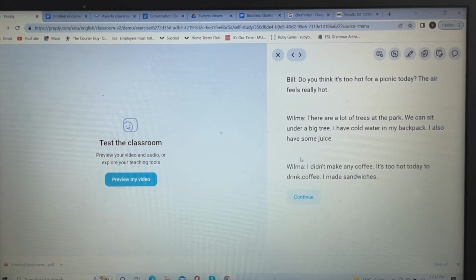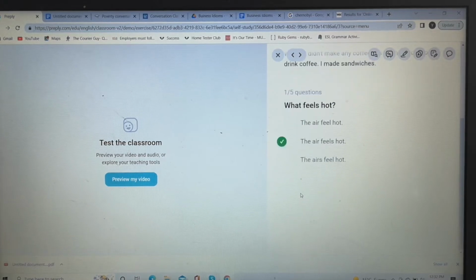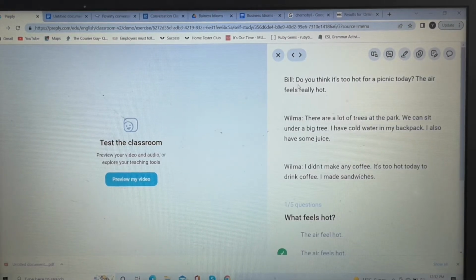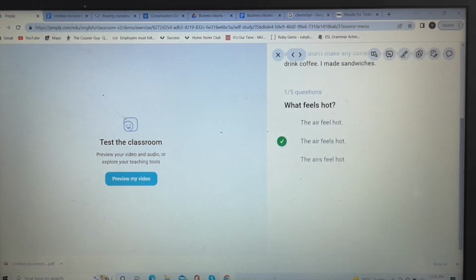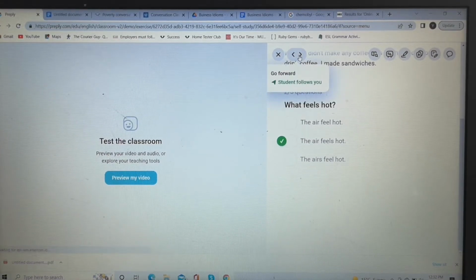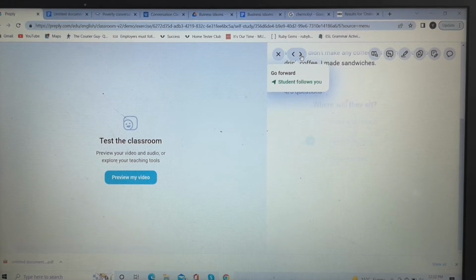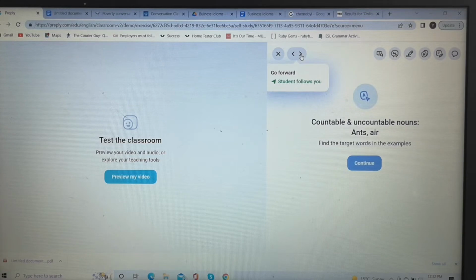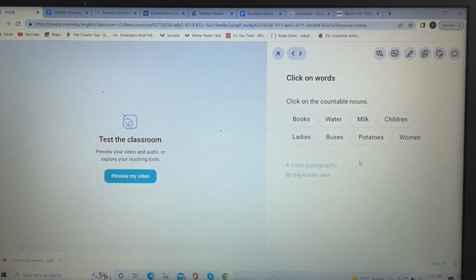So click continue, then Wilma will speak, right? Here what I like to do is have my student read out these sentences because it also helps me make sure that they can pronounce things properly, they can identify the words, and their reading is fluent, okay? Then the questions will follow again, so your student will answer these questions and click next as soon as they are done. Then you'll click continue again.